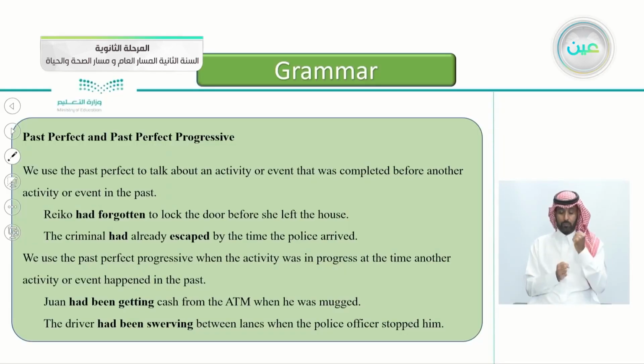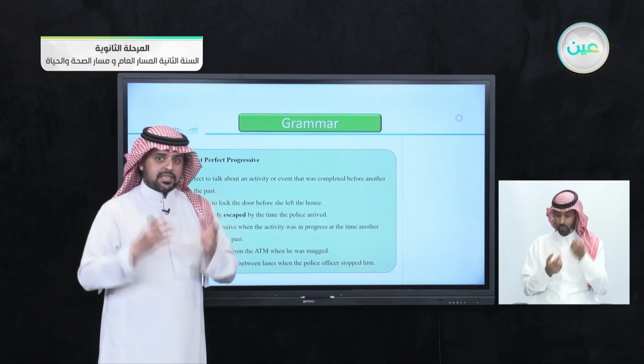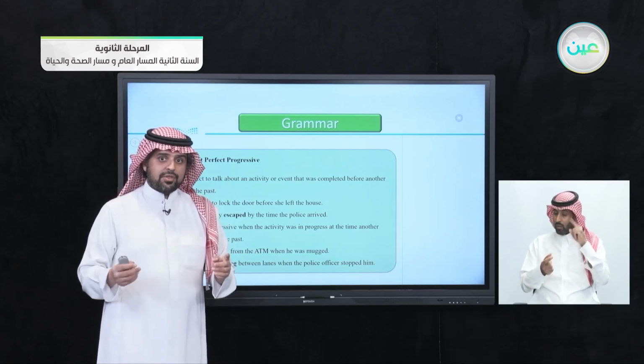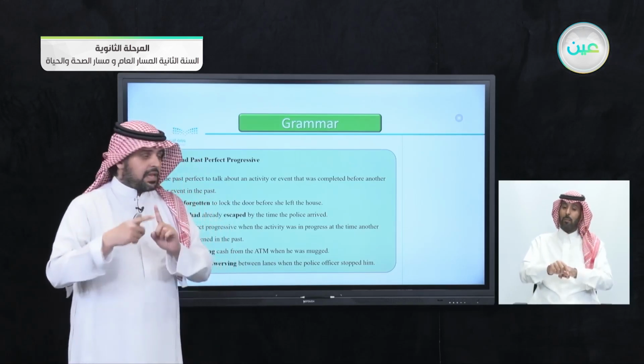We use the past perfect progressive when an activity was in progress, was happening, at the time another activity or event happened in the past. So unlike the past perfect where one happened after another, no, this time they both happened at the same time. They are crossed.